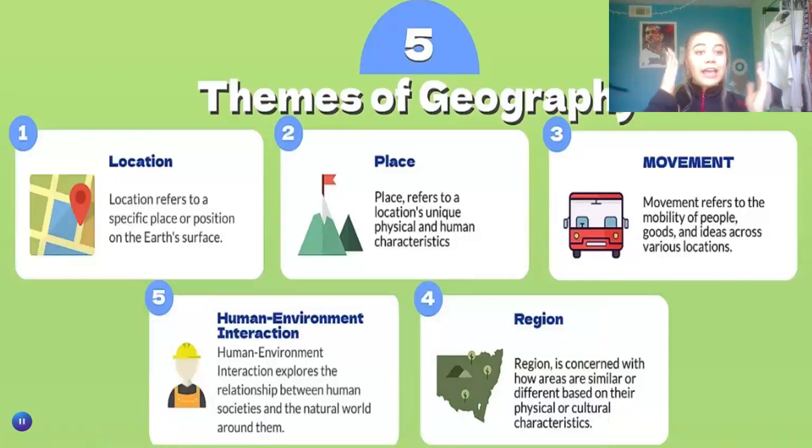Like I said, when you're at any certain place, how would you describe where you're at to someone without using your exact location? You might look around and describe the things around you. Those things around you that you see are either physical or human characteristics. They're either there naturally, a physical characteristic, or we made and put them there, a human characteristic. So if you're at your house or on your street that you live on, a way to describe that place to someone is, my house is right next to me. My neighbor's house is right there. Or you could say, I live right next to a pond. So this is how we describe where we are to someone.